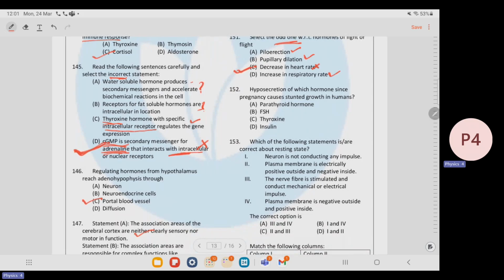Hyposecretion of which hormone since pregnancy causes stunted growth in humans? That is thyroxine because it affects basal metabolic rate.